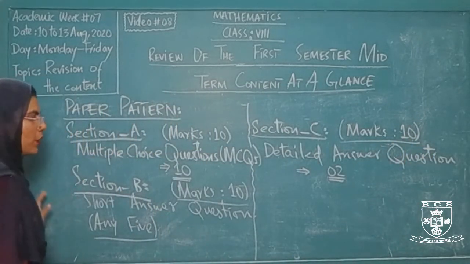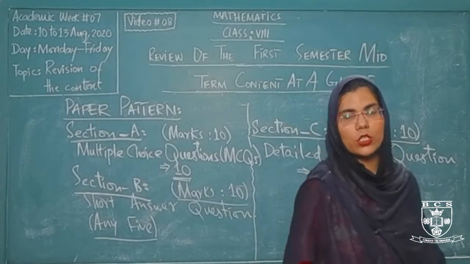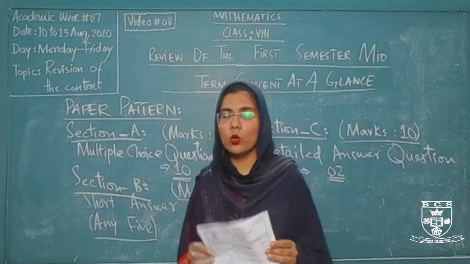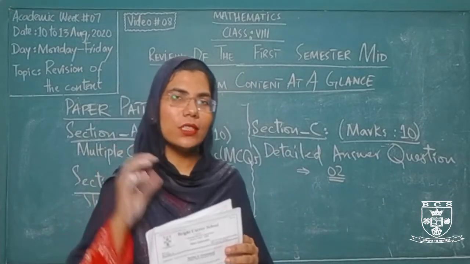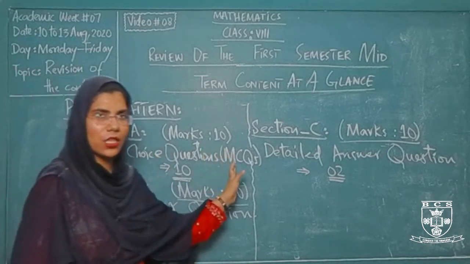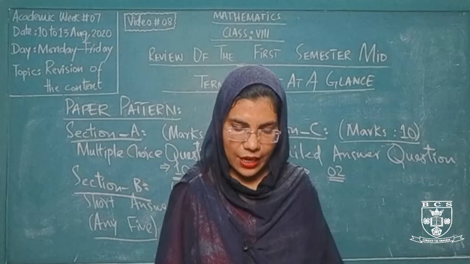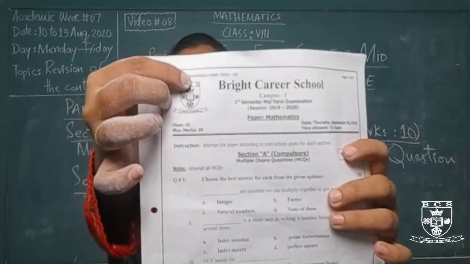How will you attempt your exam? Whenever you are in the examination hall, you must be sure about the question that you have selected from the given sections, especially from section B and section C, and you must be perfect for that particular question. And this is the paper pattern for our school.